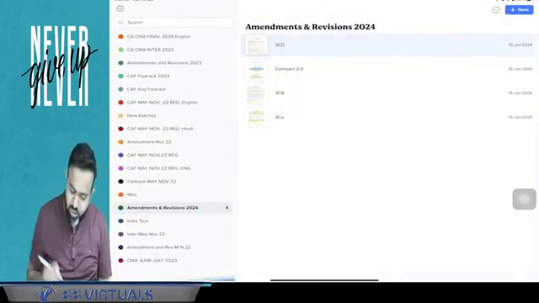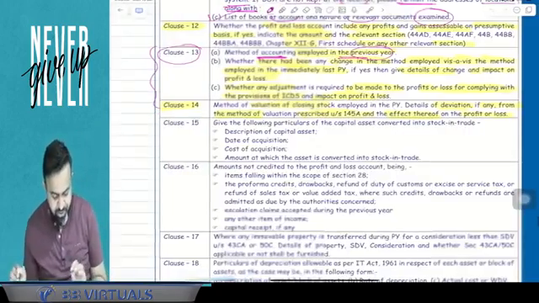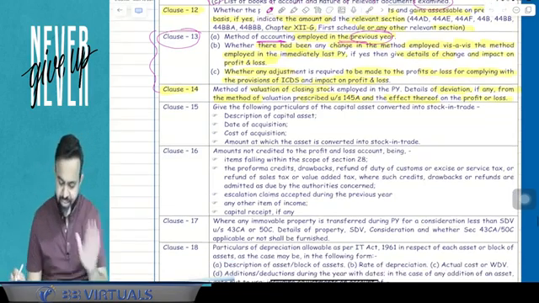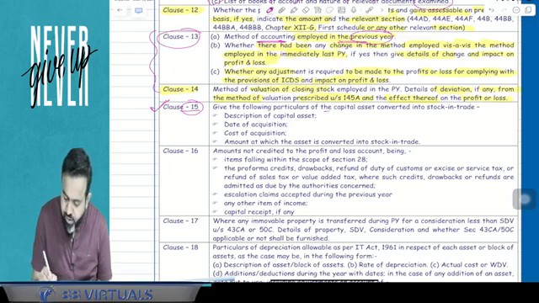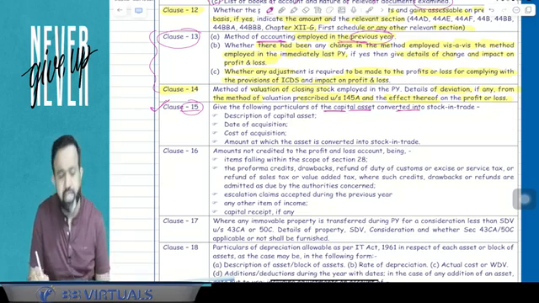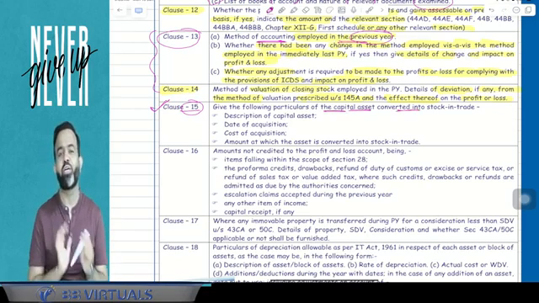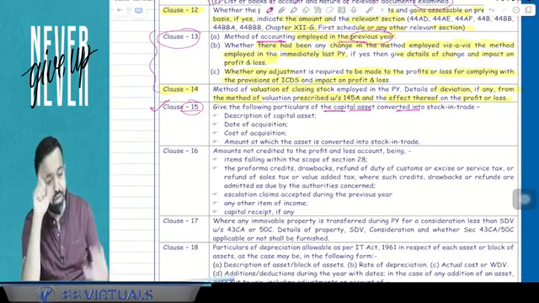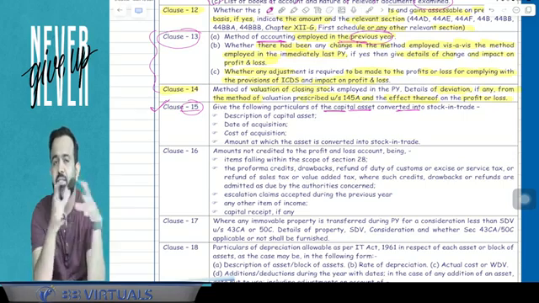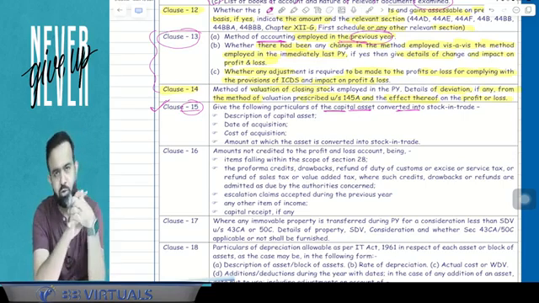Yes. So this was clause number 14. Now the next part is clause number 15. Clause number 15 is a very simple clause. It is related to whether, in the current year, any capital asset is converted into stock in trade or not. If you remember, in capital gains we have discussed the conversion of capital asset into stock in trade.